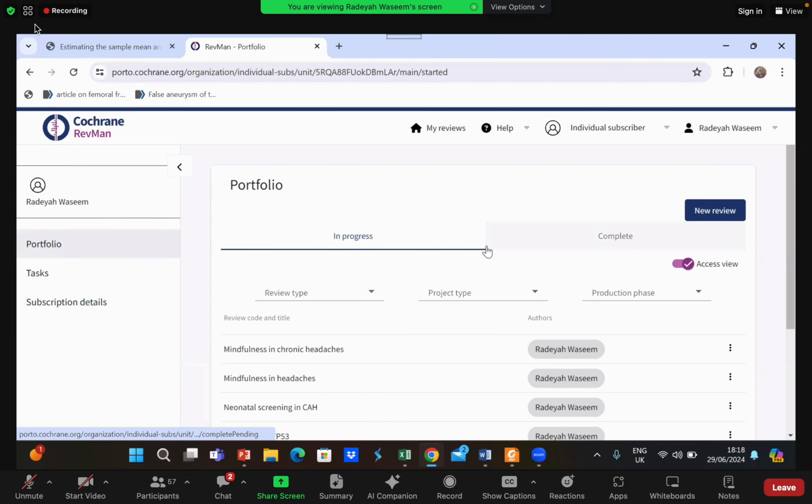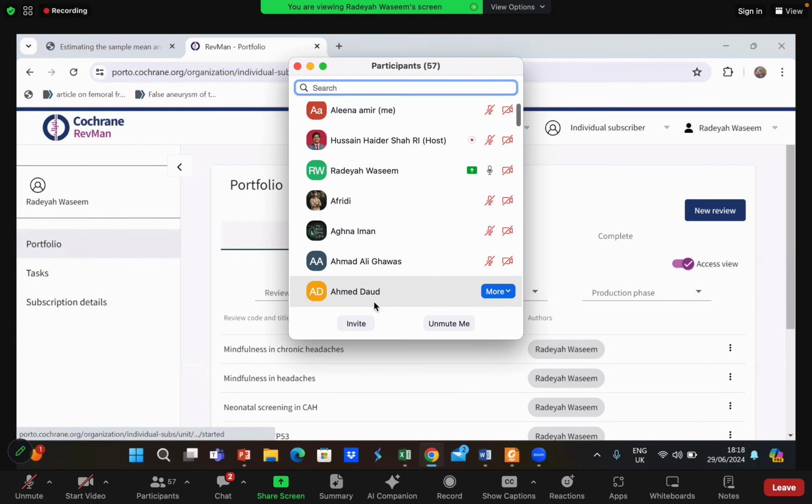So I have logged into Revman. I have gone into my portfolio, and now I will create a new review. Do you guys have any confusion about how I got to this screen? This is my portfolio.